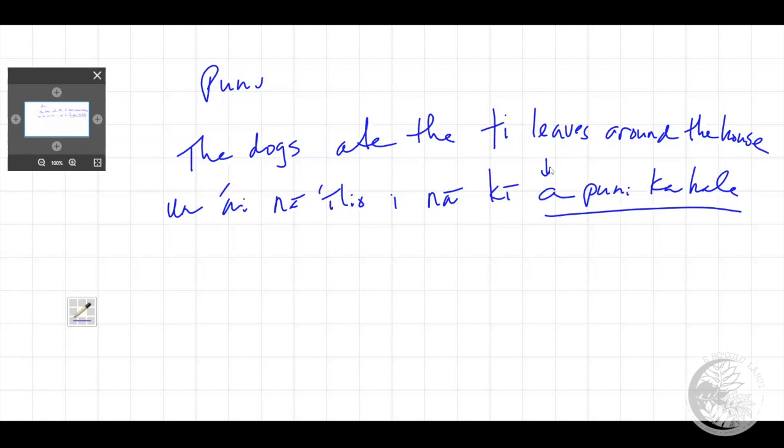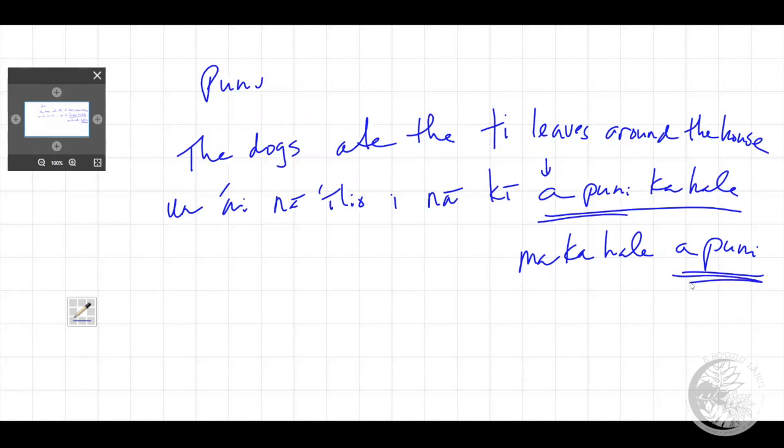I could move the end part here, ki. I might say ma kahi hale, puni here also. I could stick it in back there, until all around. So these are two common ways to see how the word puni is used.